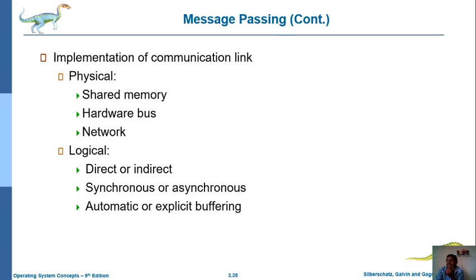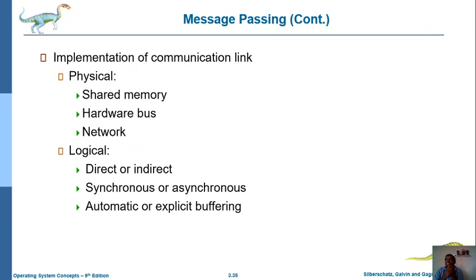Direct or indirect means nothing but whether it directly sends or receives the messages or not. Synchronous or asynchronous means whether at a time it sends either a single user's data or multiple users' data. In case of multiple users' data, those are synchronized or asynchronous. Synchronized means those multiple users' data can be combined as a single message and then communicated to multiple processes.